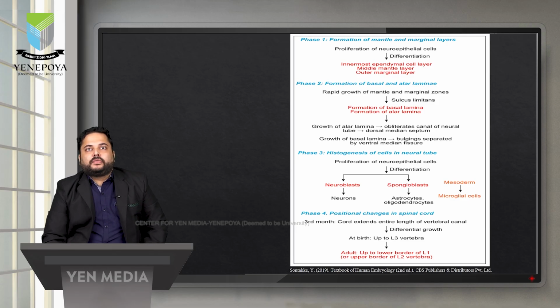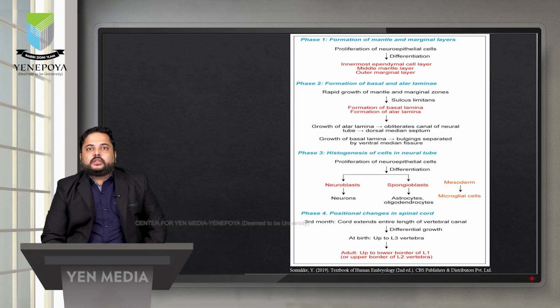So this is a summary of the formation of the spinal cord. Phase 1 includes the formation of mantle and marginal layers. So there is proliferation of neuroepithelial cells and its differentiation, in which the innermost layer forms the ependymal cell layer, the middle is the mantle layer, and the outer is the marginal layer. Phase 2 includes the formation of basal and alar lamina. As we know, they form by rapid growth of mantle and marginal layers, which are separated by the sulcus limitans, and this rapid growth leads to formation of alar and basal lamina.